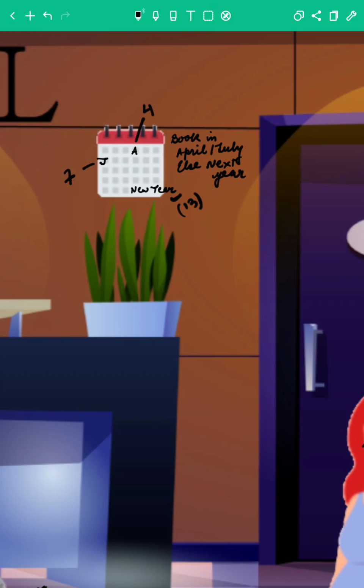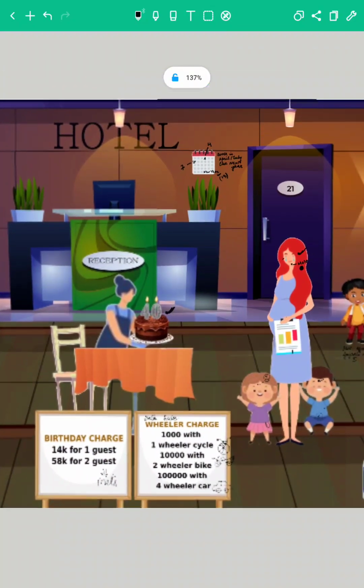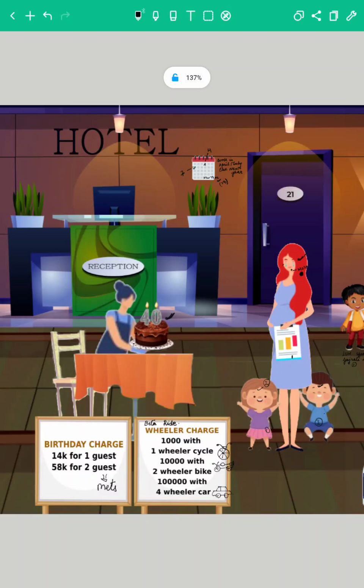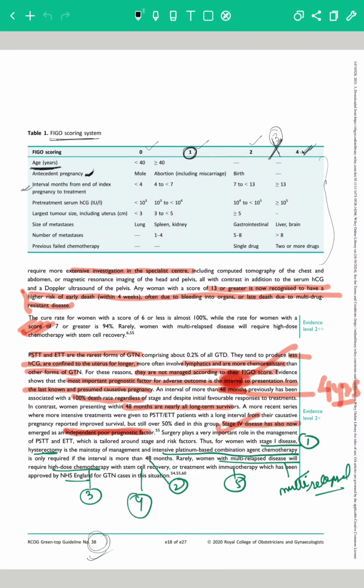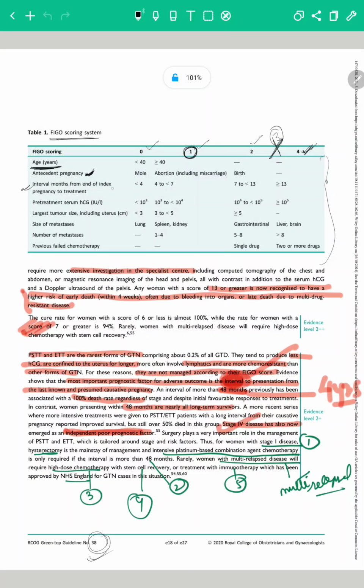In April, they start their booking. The next booking they take is in July, the 7th month, and then the 3rd slot for booking is the New Year, or the 13th month. So April, July and the New Year is the time when they take bookings for birthday parties in their beautiful hotel. Now this will help us remember interval months.